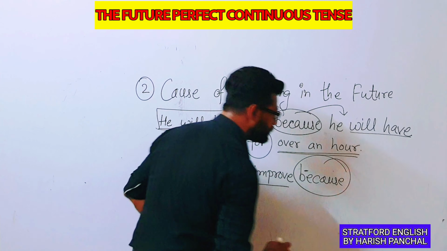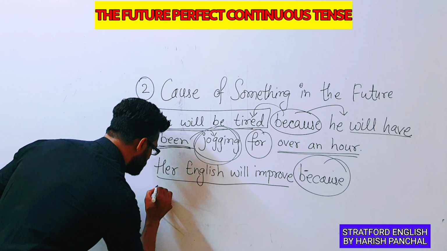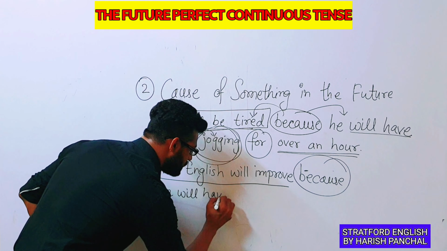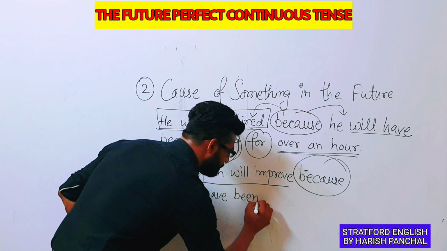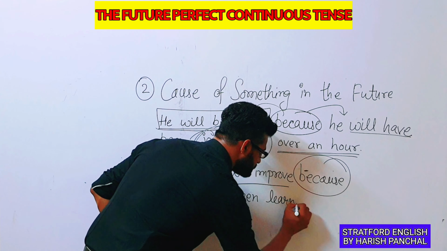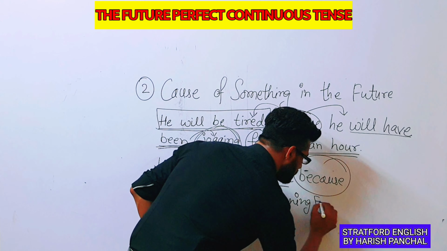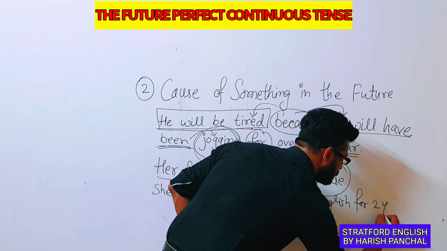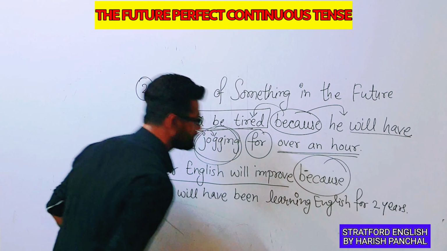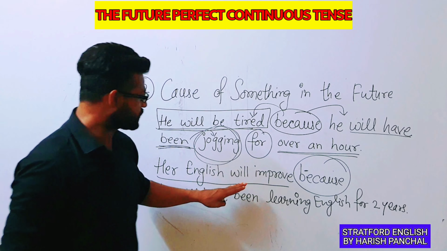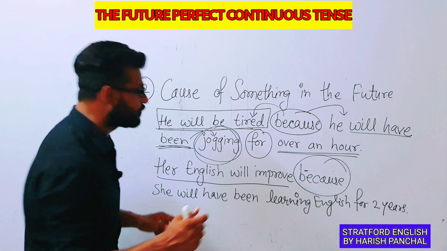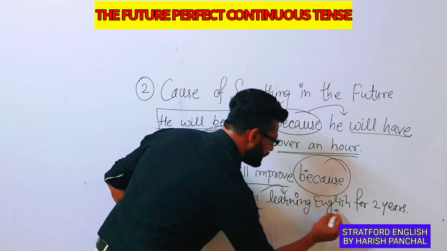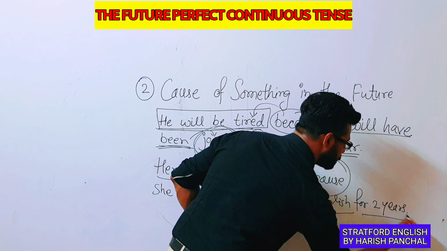Now here we are going to tell you the reason. Because she will have been learning English for 2 years. Okay, so her English will improve. Why will her English improve? Because she will have been learning English for 2 years.